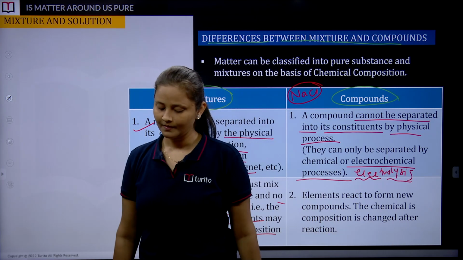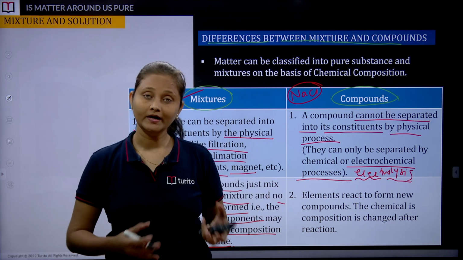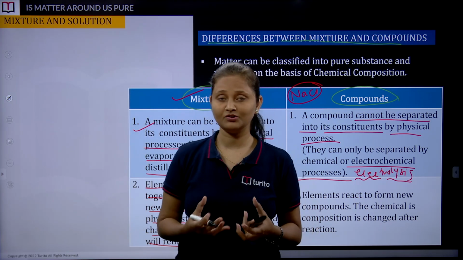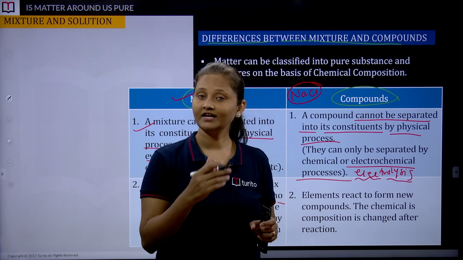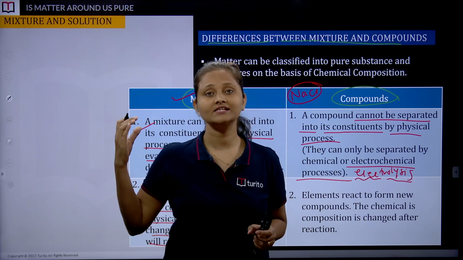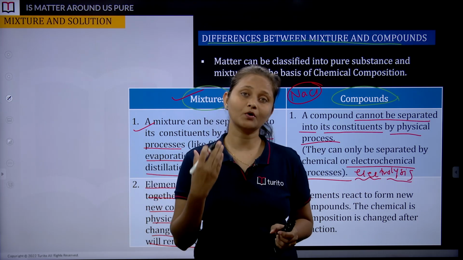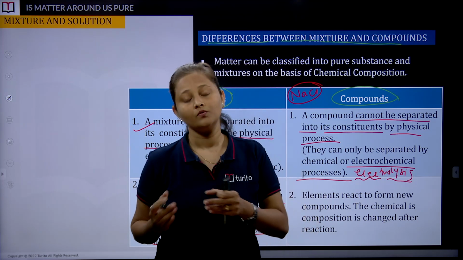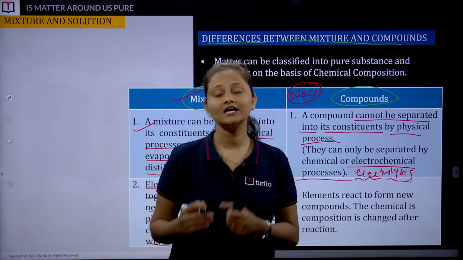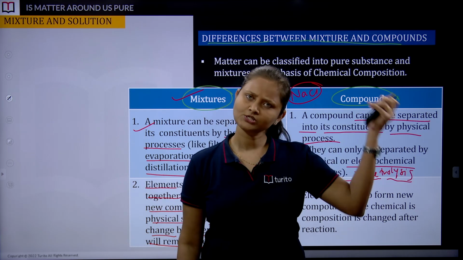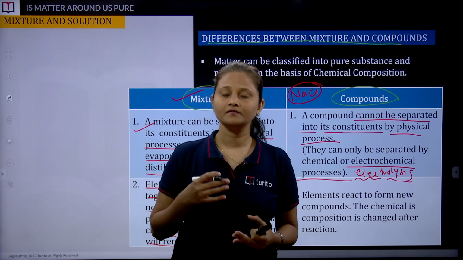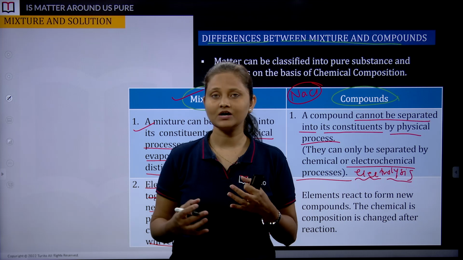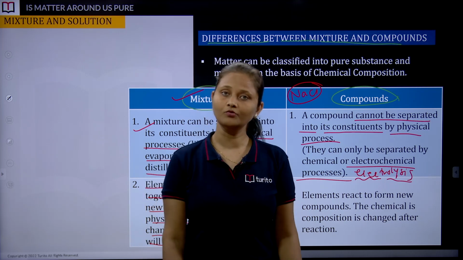Okay. But if you heat up the same mixture, iron and sulfur together in a test tube, we have seen we get a new substance, FeS, which has its own set of properties, which are altogether different from iron and sulfur. Correct? So that is your compound. When they combine chemically, there will be some change, and that's how we have the formation of a compound.